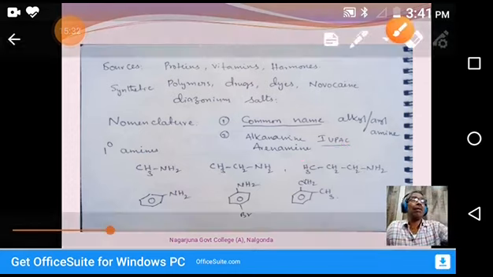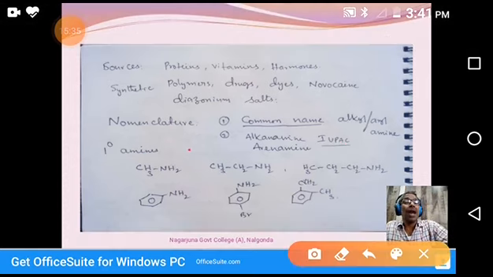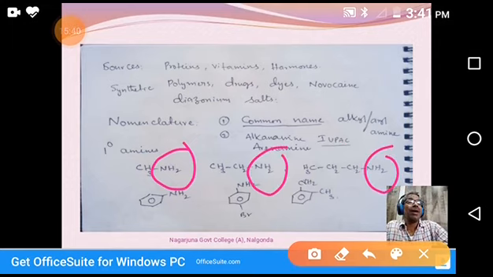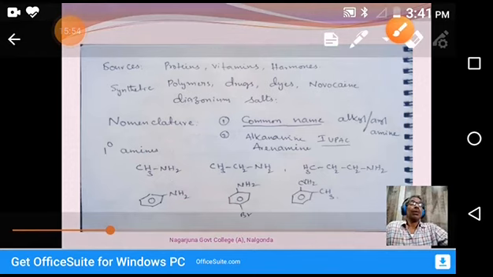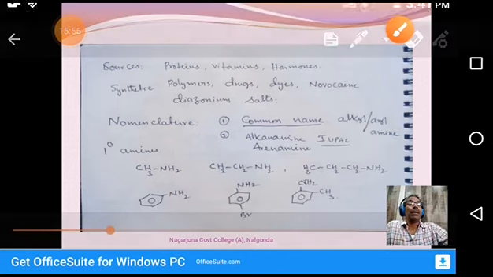So all these amines, we see the nitrogen has 2 hydrogens. That's why all these 6 compounds we can classify as primary amines. Already we discussed primary amines have 2 hydrogens attached to nitrogen. Okay, this is the common naming system.